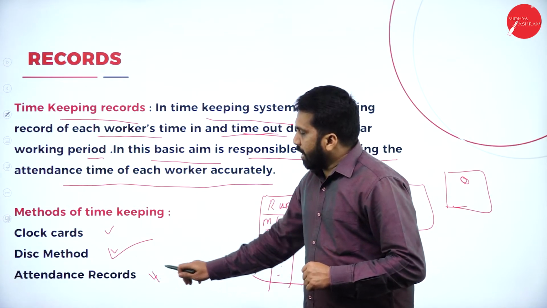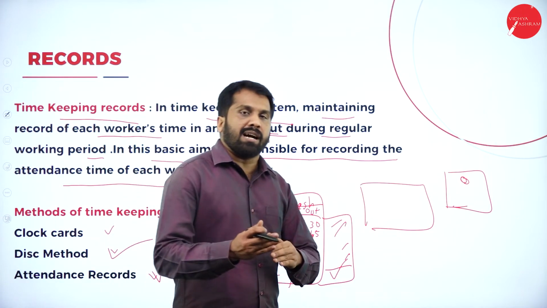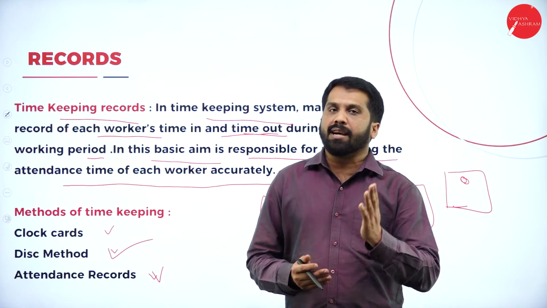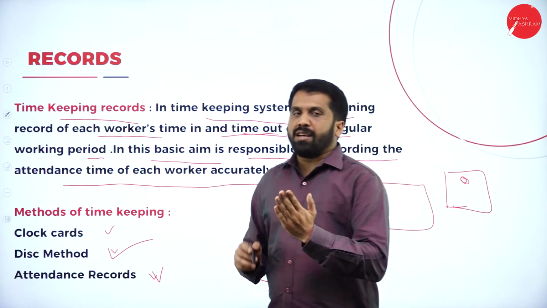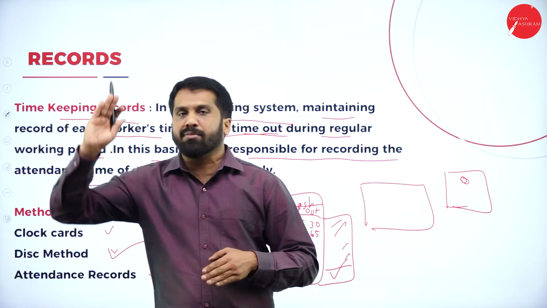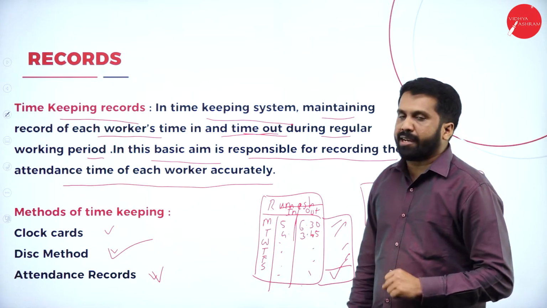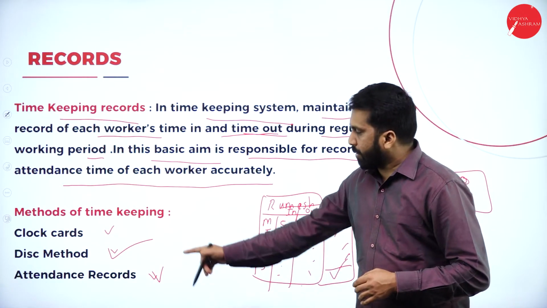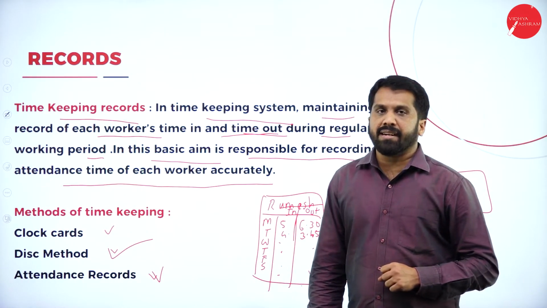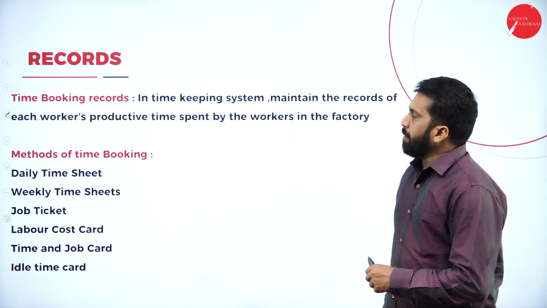Now, the last one, attendance record. In your book, they will write, like in your school or colleges, what happens? When teachers enter the classroom, she or he comes with the attendance book. Now, she or he reads out all the names, and as soon as she reads the name, the students will raise their hand, attendance will be marked. Similarly, in your book, everything like whether he is present or absent will be recorded in the attendance record. This is called your timekeeping records. Hope you understood.